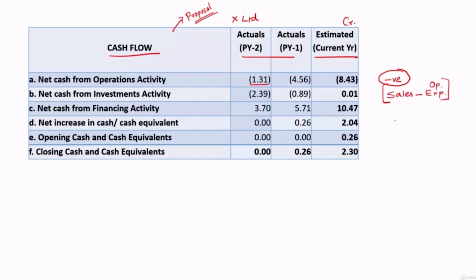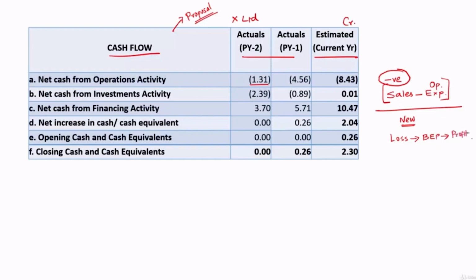They are running a business. The very objective of running a business is to make money. But when they look back at the operations, they have not made positive cash. They have made negative cash. And it is bound to happen, especially in new companies, because in the initial stages they will be suffering losses, then they will reach their break-even point, and only after that they will start making profits.